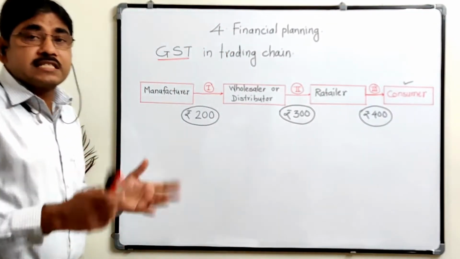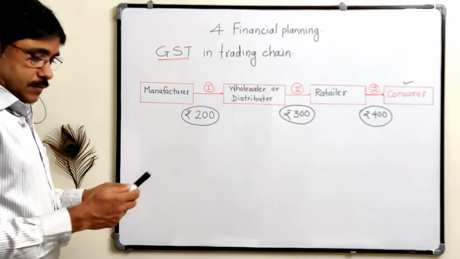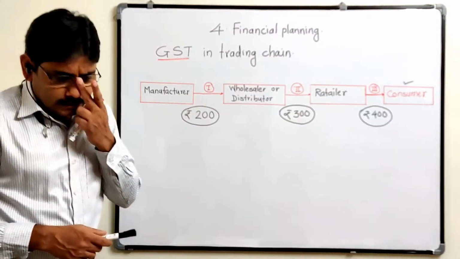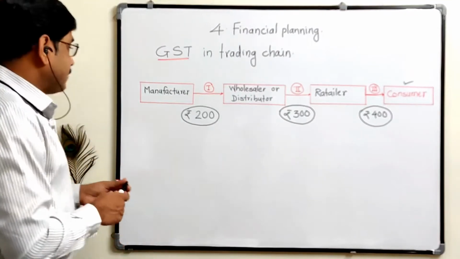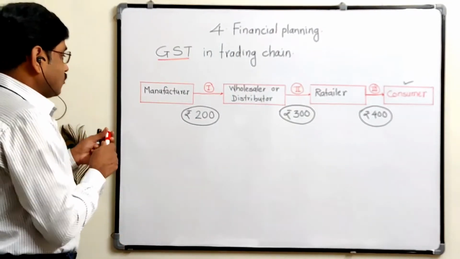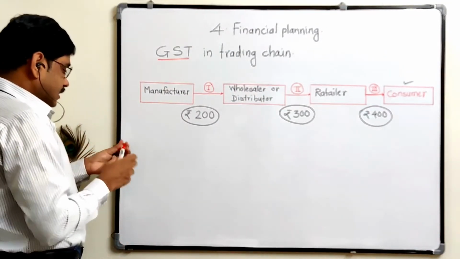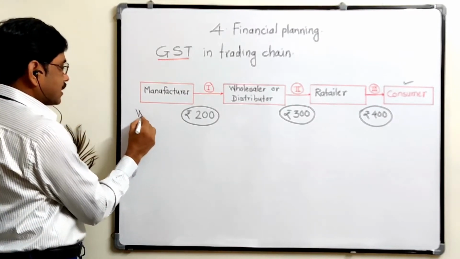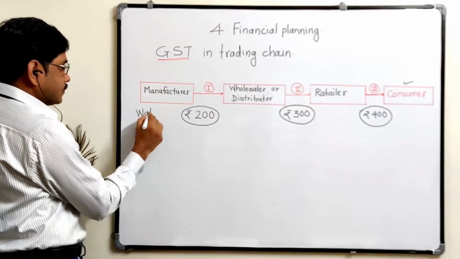So how is the GST calculated? The example of a watch is given. The product is the watch, a wristwatch or any type of watch.